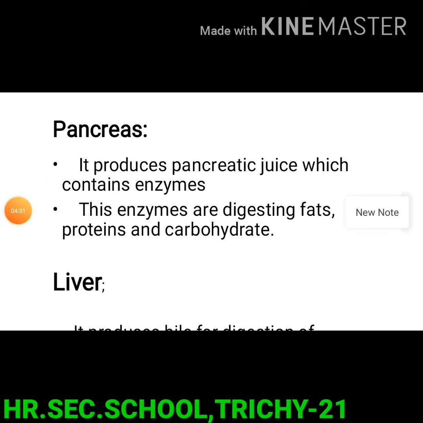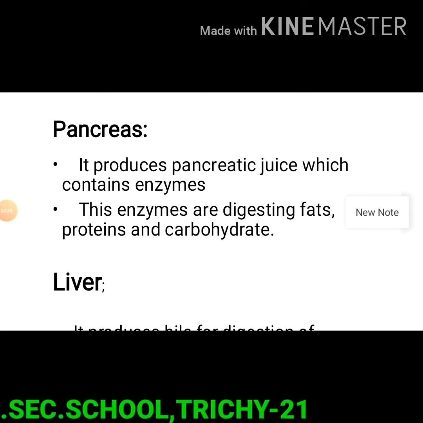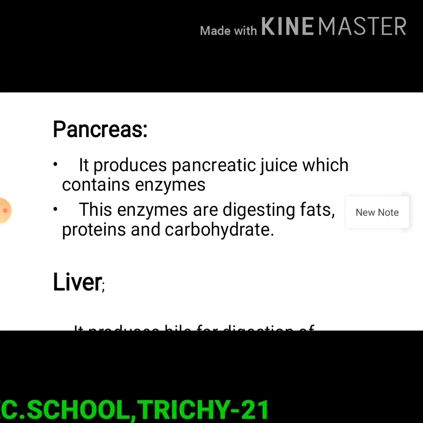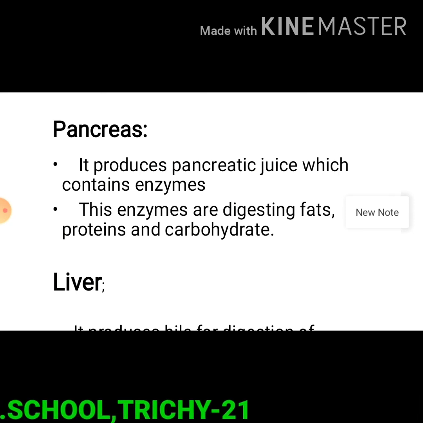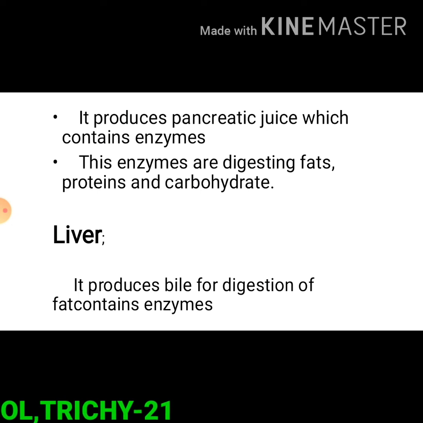Pancreas. It produces pancreatic juice which contains enzymes. These enzymes digest fats, proteins and carbohydrates. Liver. Liver produces bile, which contains enzymes for digestion of fat. The digestive glands: salivary gland secretes saliva, pancreas produces pancreatic juice and liver produces bile.